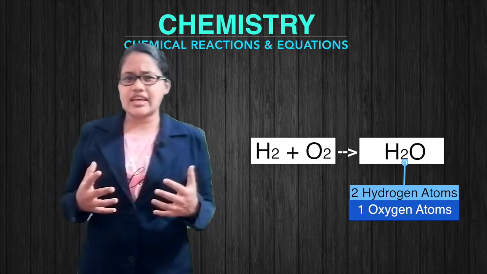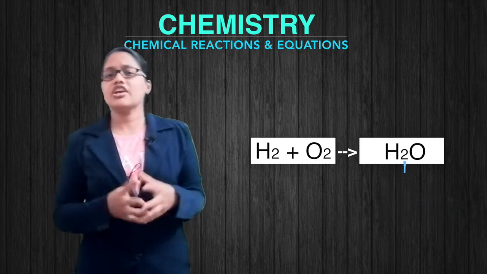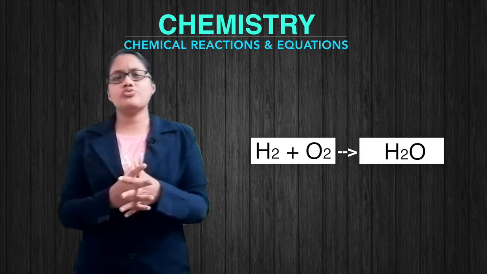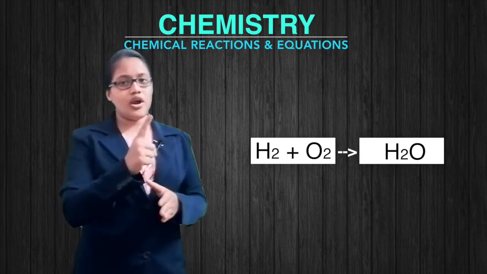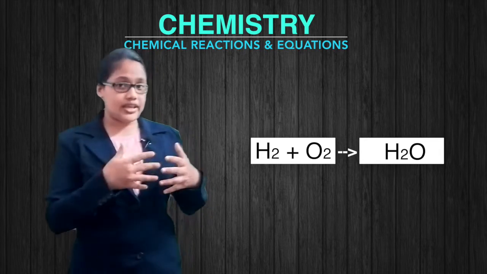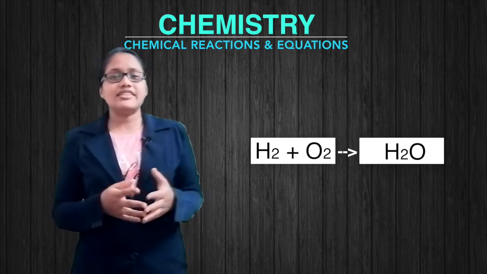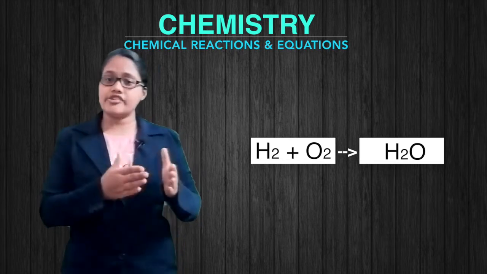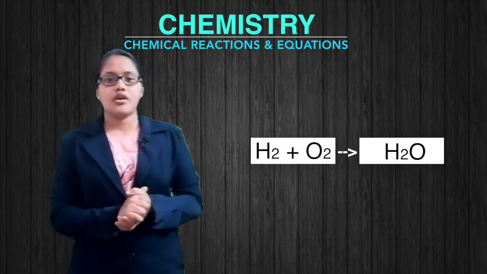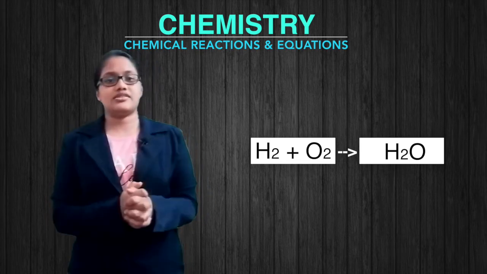So when we write a chemical formula for a compound, if there is only 1 atom present in it, we usually do not put the number 1 as subscript to that symbol. For example, in the case of H2O, we write it as H2O only, not H2O1, which means oxygen is 1. We just leave it as such.